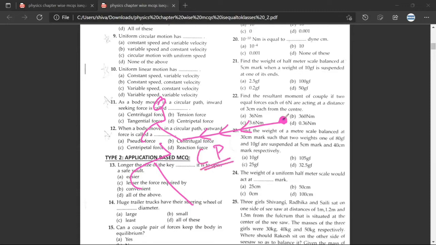Yes, sir. But then there is a little ant on this. Have you understood? A little ant on the stone. Yes, sir. The ant will feel a force. That force is called the centrifugal force. That is called the centrifugal force, and this centrifugal force is also called pseudo force.